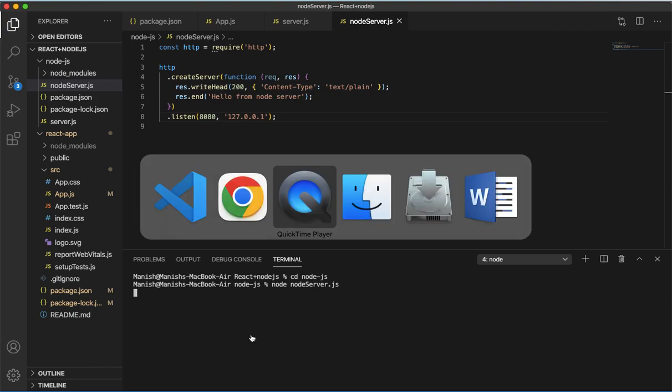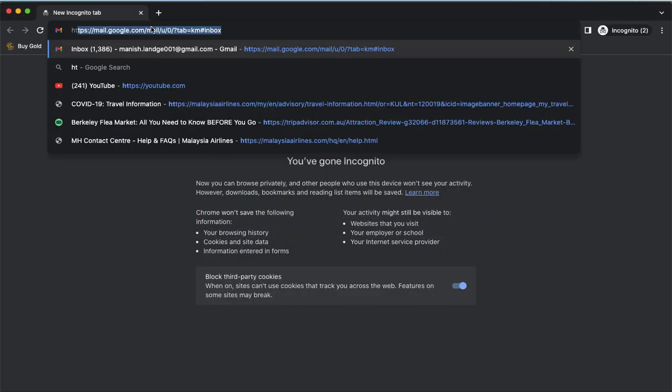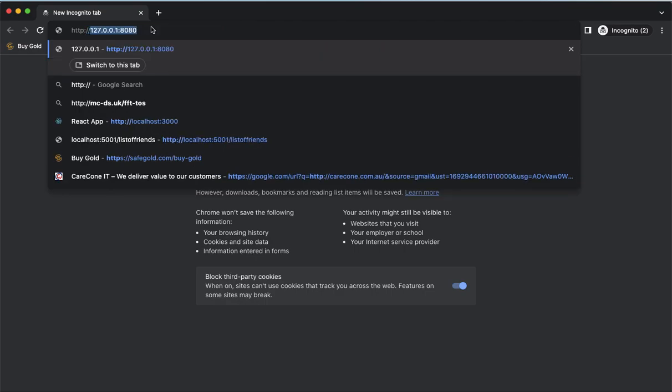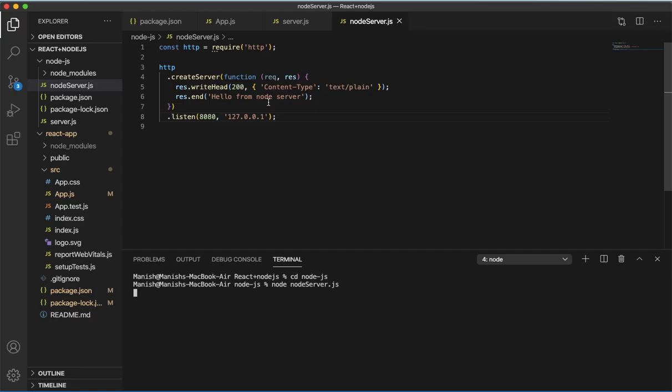So now you go to the browser. I open it here and type http://127.0, the IP address and the port number.